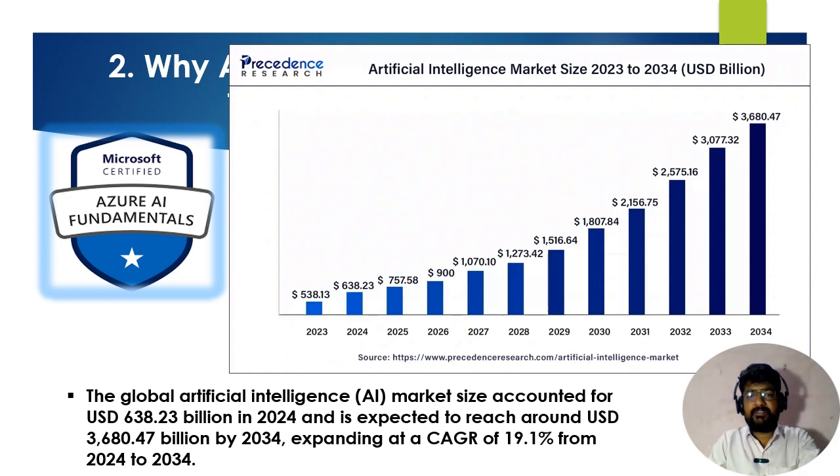So this means it will be a very good opportunity for AI professionals in the future. So you can definitely plan for this certification as well.